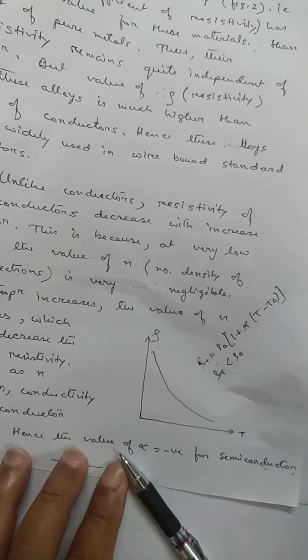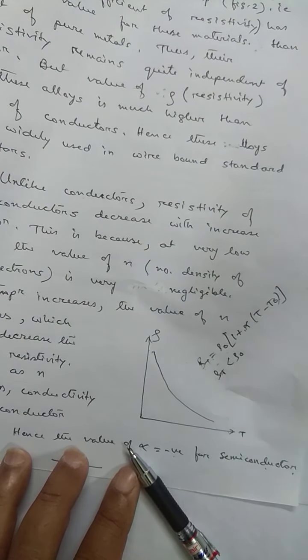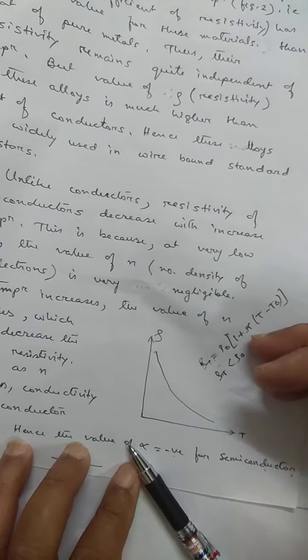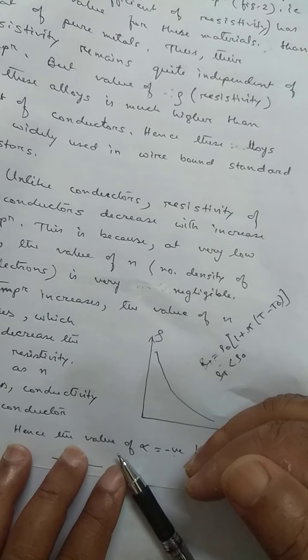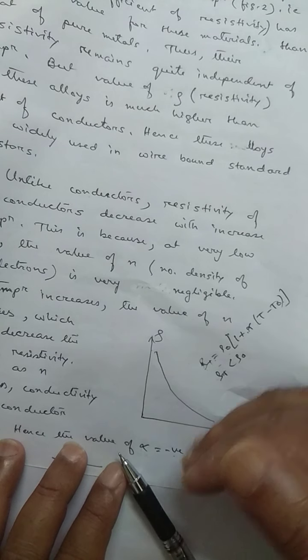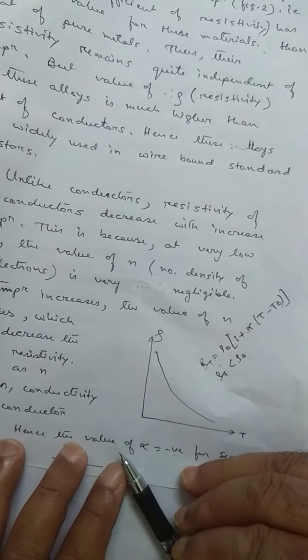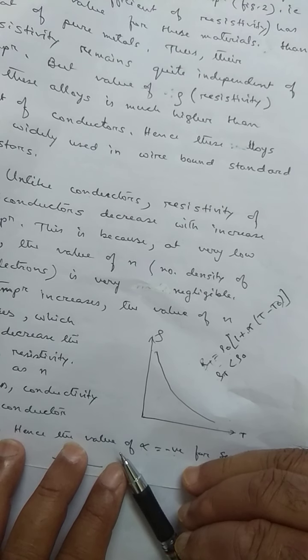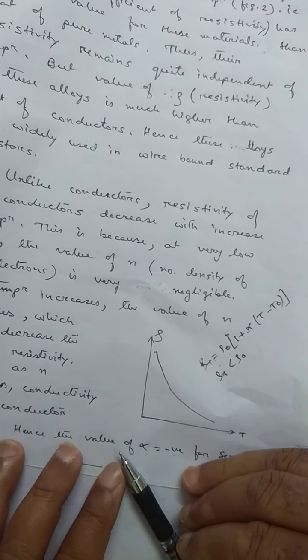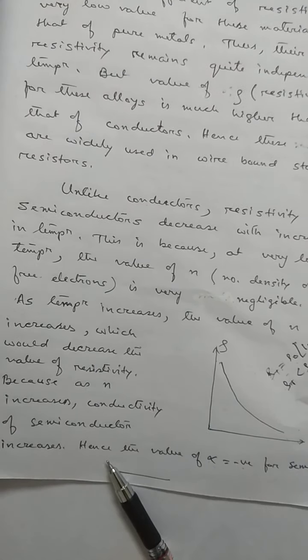Okay, and number three, we discussed the semiconductor where the value of alpha is negative. That means when temperature increases, resistivity of semiconductor decreases. So one of the basic differences between conductor and semiconductor is that in a conductor, resistivity increases with rise in temperature, so alpha is positive. In a semiconductor, with increase in temperature, resistivity decreases, so alpha has a negative value. Okay, with this, I stop the third class of current electricity.